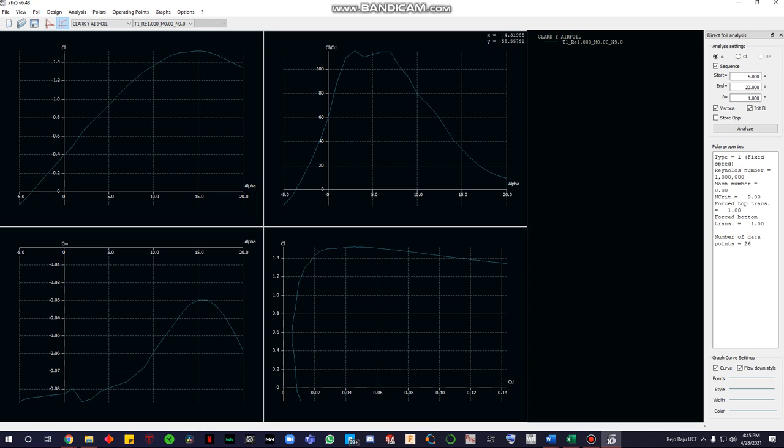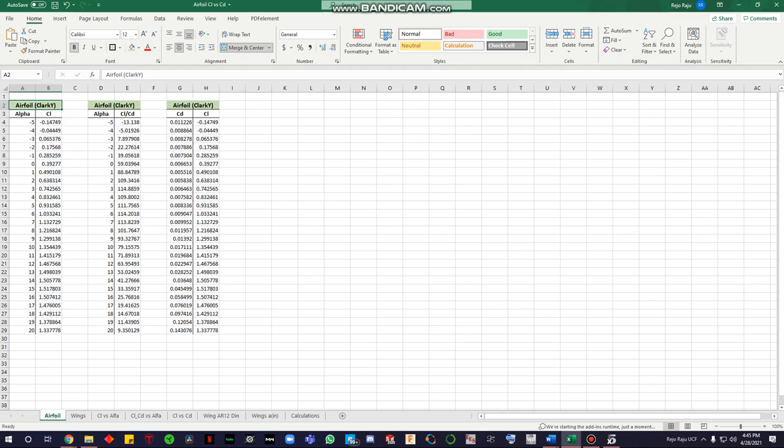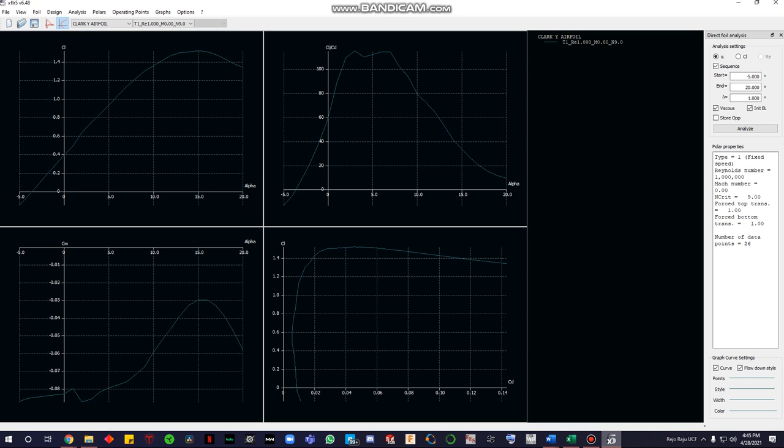After you've done that for all three of these graphs, which I'll show you real quick in here, for your airfoil, here is your alpha, CL, and CD. For CL, your drag coefficient and your lift coefficient charts that were imported from our XFLR software.